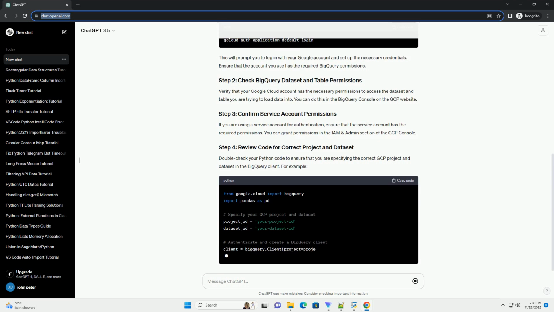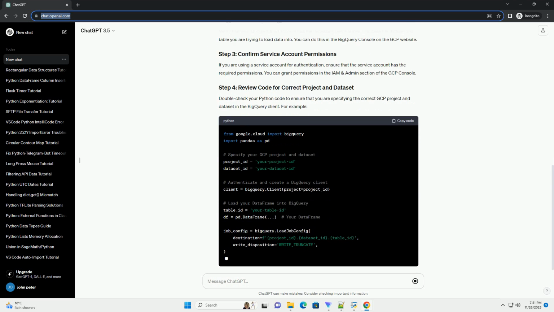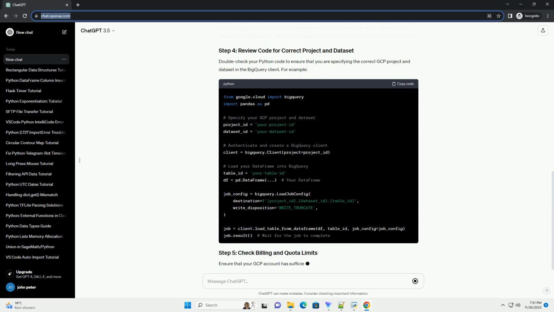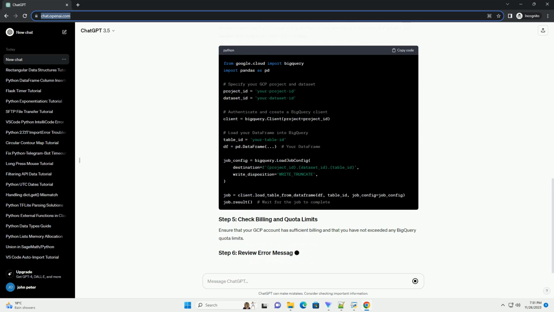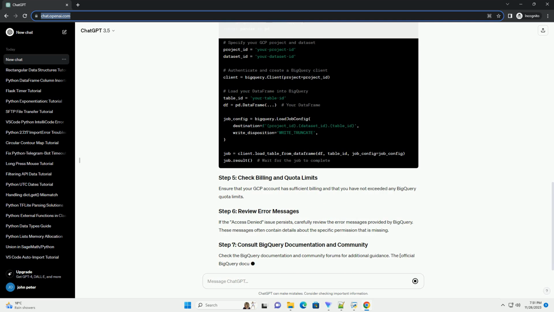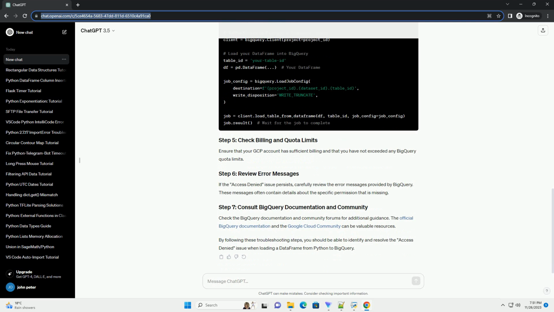Prerequisites. Google Cloud Platform, GCP, account. Ensure you have a GCP account with the necessary permissions to access BigQuery. Python. Have Python installed on your machine. Google Cloud SDK. Install the Google Cloud SDK for authentication and project configuration. Pandas and BigQuery Python libraries. Install the required Python libraries using the following command.